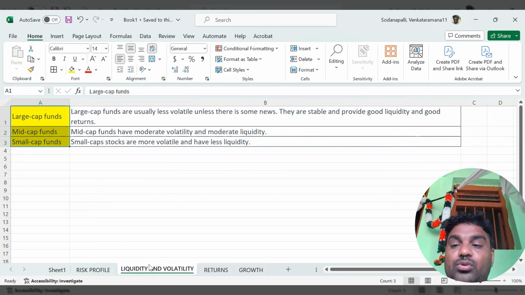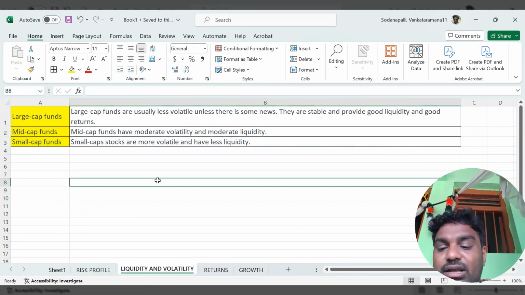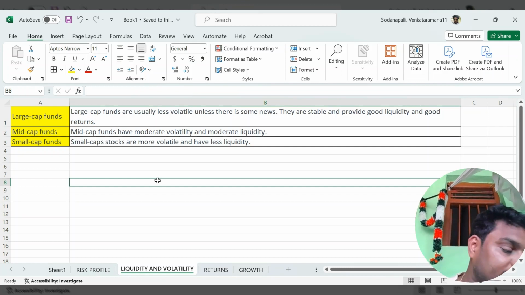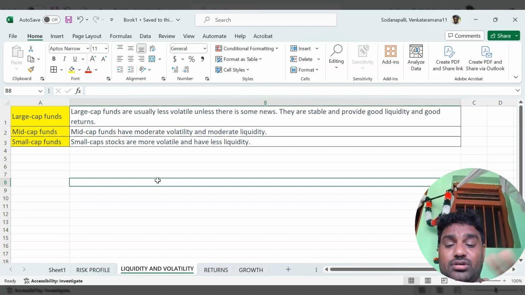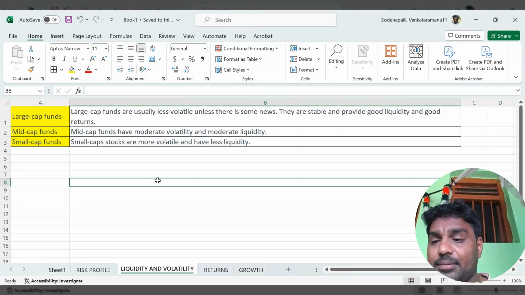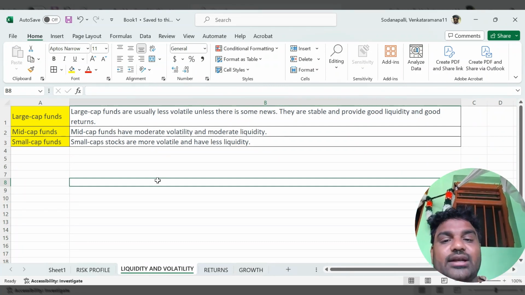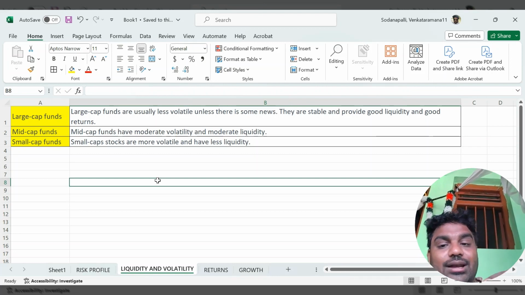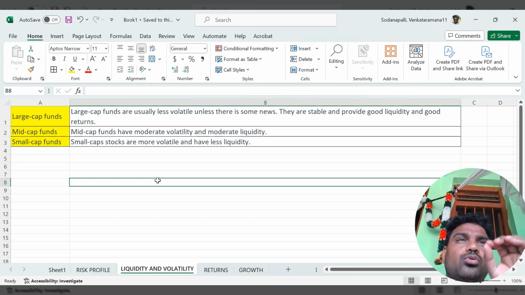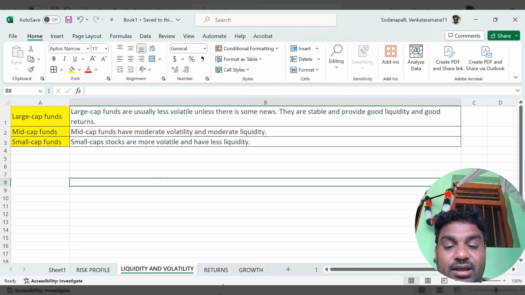Now coming to liquidity and volatility, which is about how the market moves. Large caps and large cap funds usually have less volatility unless there is some news, because the companies are very standard. When the companies are standard, the volatility and liquidity risk is very low. Mid cap has moderate volatility and moderate liquidity. Small cap has more volatility and less liquidity. So we have to be careful with small cap funds while investing.